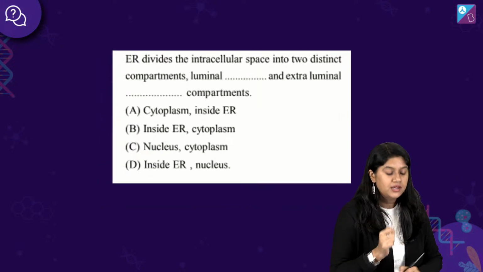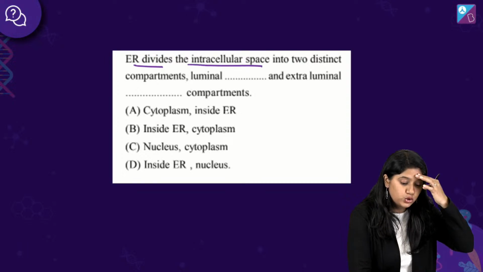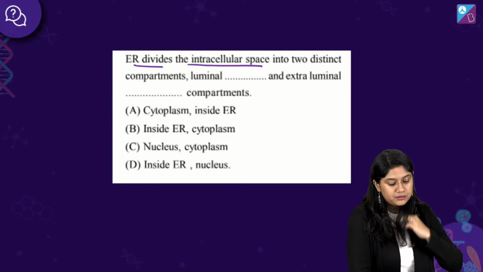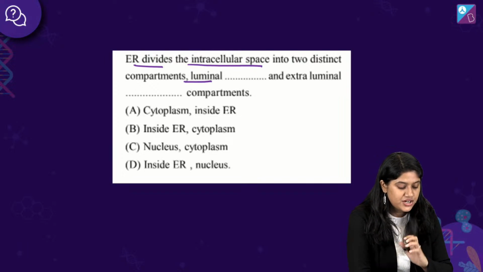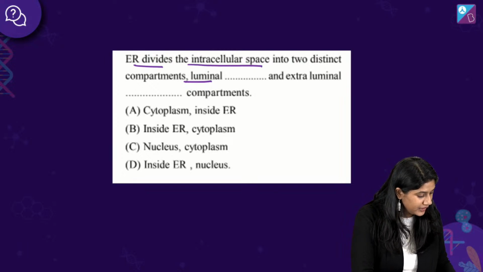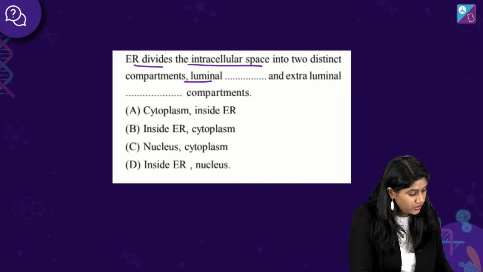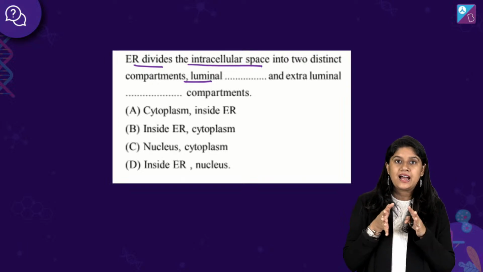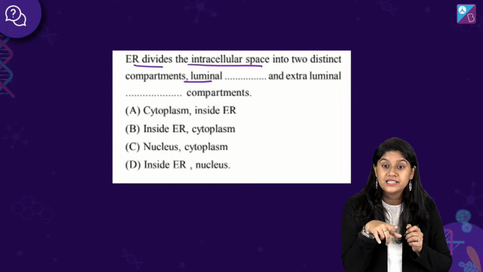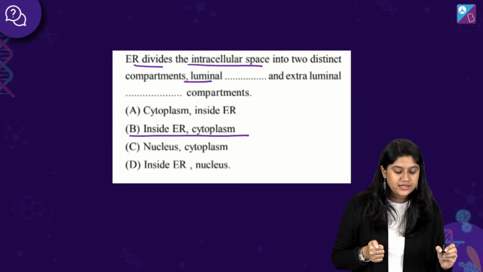Next question, everyone. ER divides the intracellular space into two distinct compartments: luminal and extra-luminal compartments. Where are they located? Yes, Purvi. Everyone, very good. Quickly, everyone. So we know that we have the luminal compartment inside the ER and the extra-luminal compartment outside, in the cytoplasm. So option B is the correct answer.